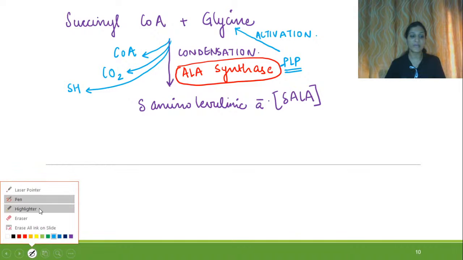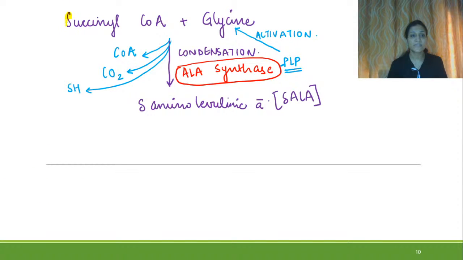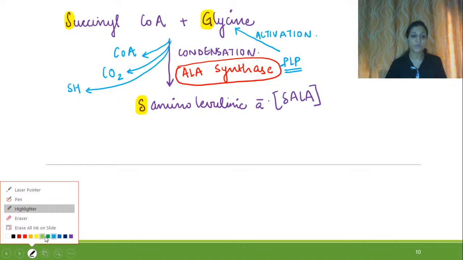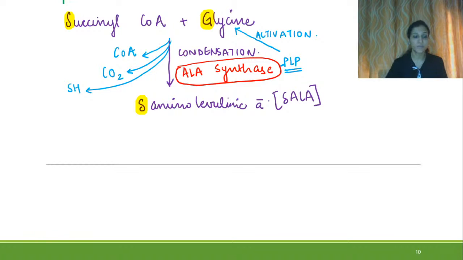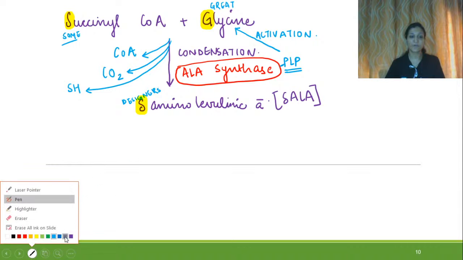And how are we going to relate it with our mnemonic? We said Sum is for succinyl CoA, Great is for glycine, and Designers is for delta. So we will write small mnemonics here so that you can remember things. S is for Sum, G is for Great, and delta is for Designer, right? So we are good till now. Let us move ahead in the process.